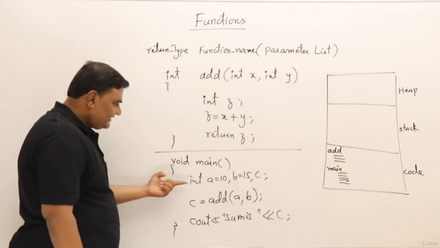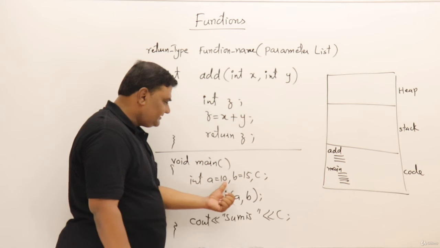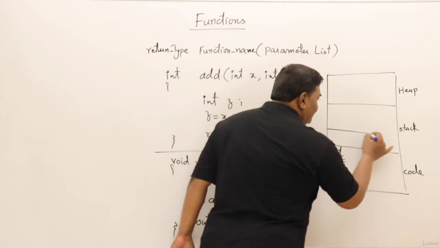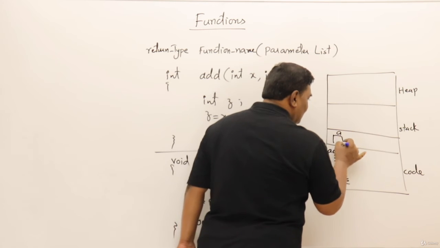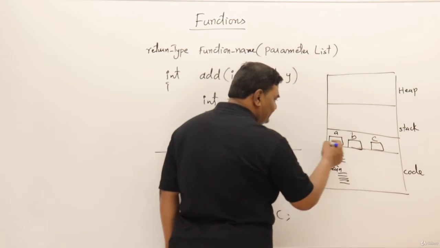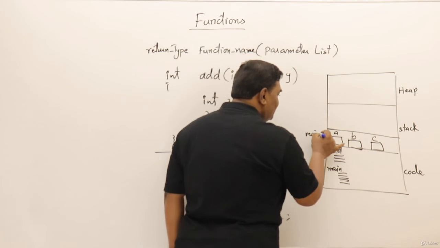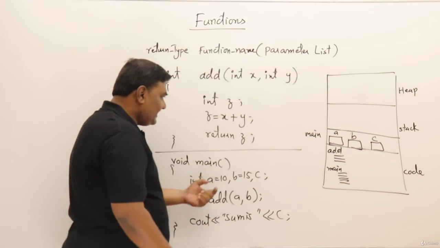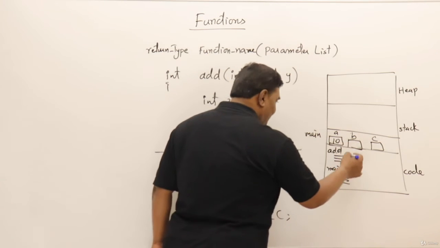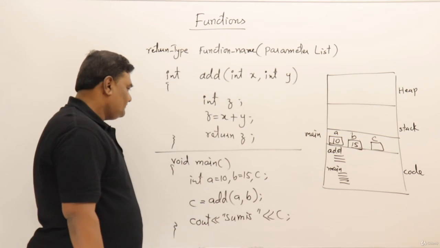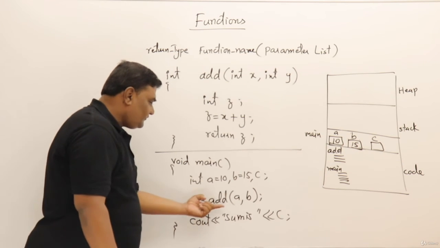Main function starts. The first line says that it needs variables for A, B, C of type integer. So memory for A and B and C will be allocated. So these bytes belong to main function, and this we call the activation record of main function. And A has value 10 and B has value 15. C is empty and has some garbage value.